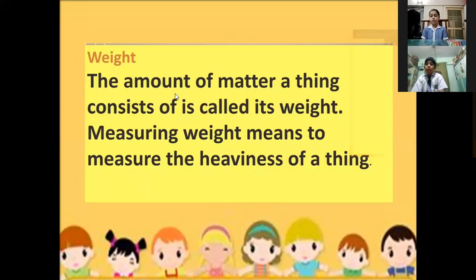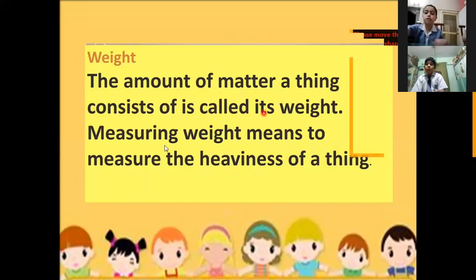The amount of matter a thing consists of is called its weight. Measuring weight means to measure the heaviness of a thing. It means that the heaviness of a thing is called weight. When we want to measure the heaviness of a thing, what do we do? We find the weight of the thing.